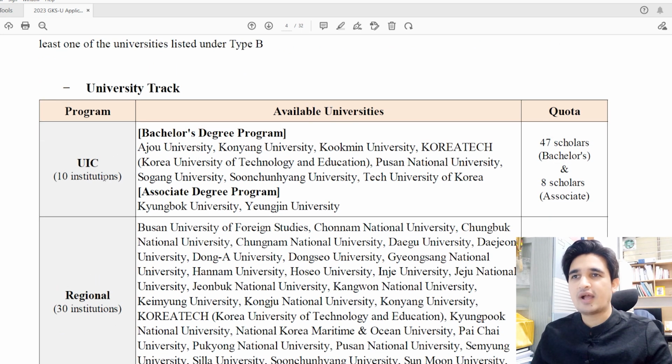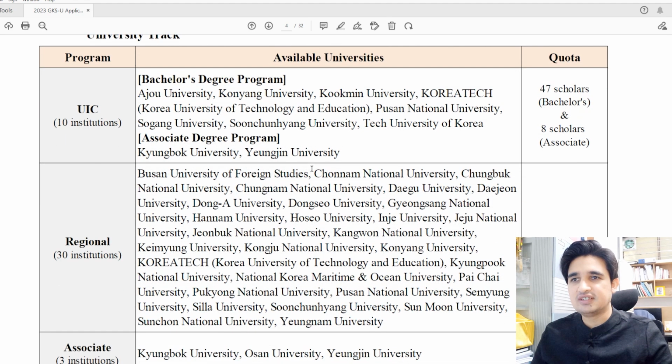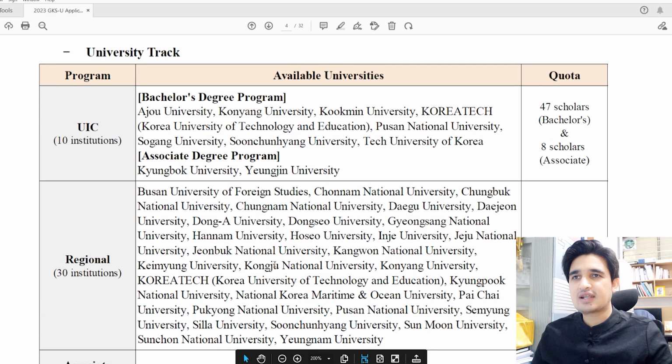Then in university track, we have different categories. First one is UIC, and in UIC there are only 10 universities and they have only 55 seats. And in regional universities, we have Busan University, Chennai National University, Kangwon National University, and in associate degree we have only 3 universities: Kyungbuk University, Osan University and Yungjin University. So these are the universities in which you can apply if you want to apply through embassy track or through university track.